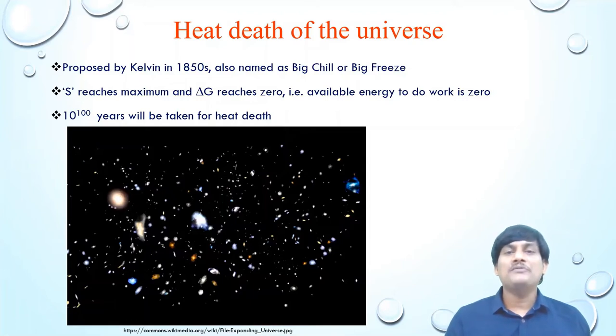So we have energy, but the energy cannot be utilized for doing work. That condition is called the heat death of the universe. According to one study, it will take place in 10 to the power of 100 years.